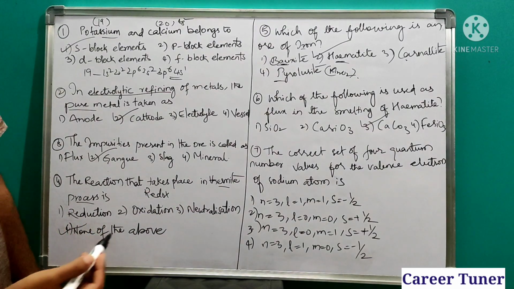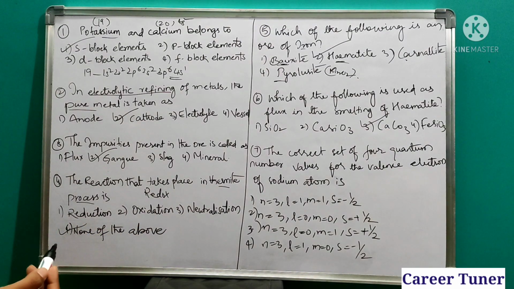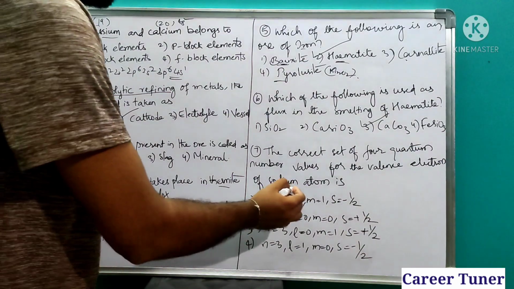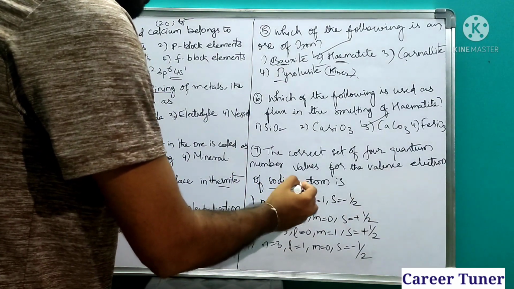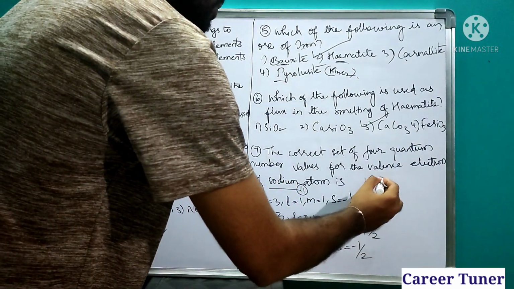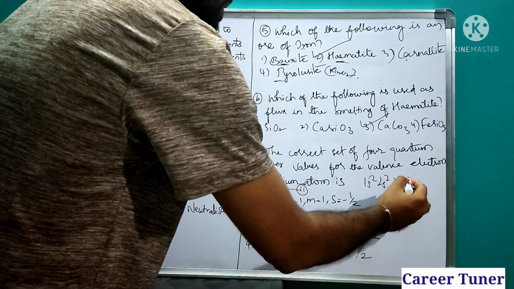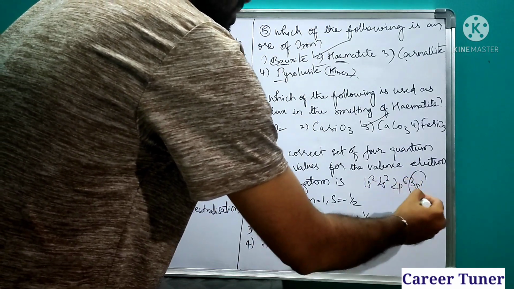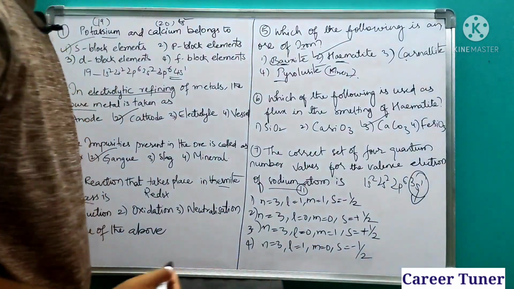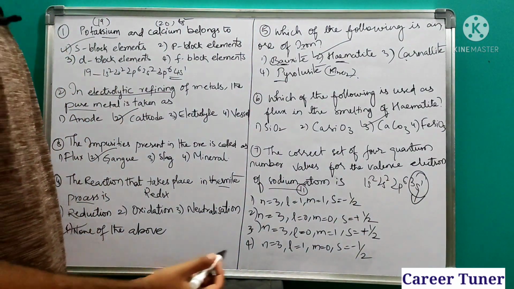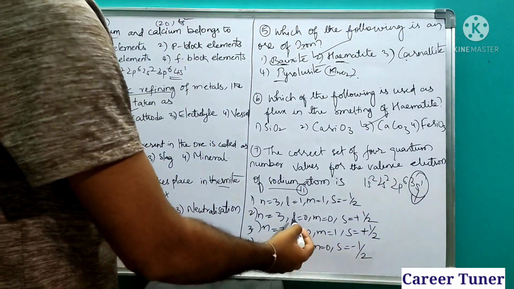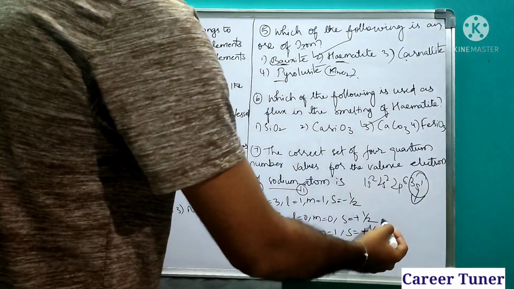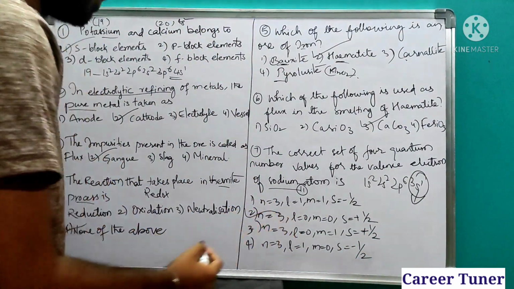Next, the correct set of 4 quantum numbers for the valence shell electron of sodium. In sodium atom, the atomic number is 11. So the configuration is 1s2, 2s2, 2p6, 3s1. This is the valence shell electron. Therefore n value is 3, l value becomes 0, m value becomes 0 and spin is plus half. So the second one will be our option.